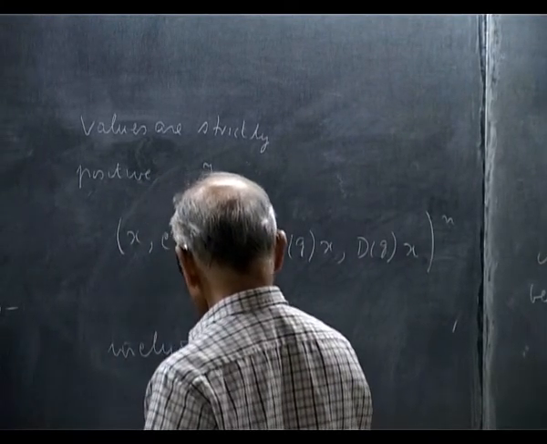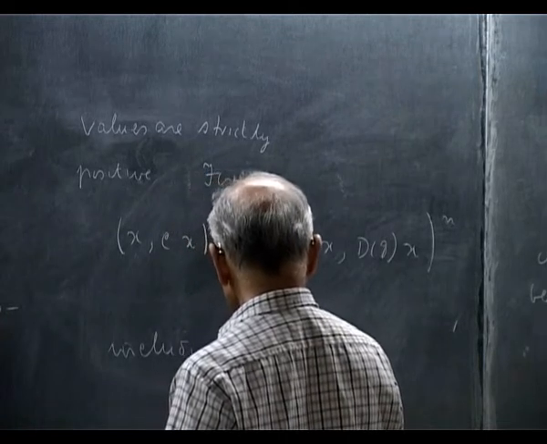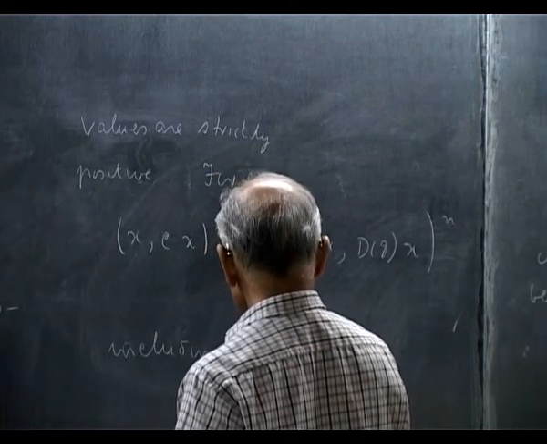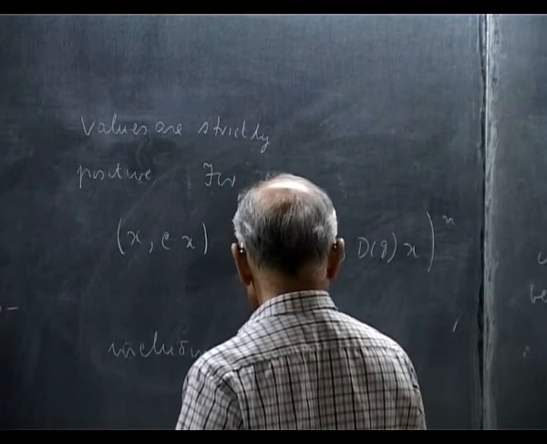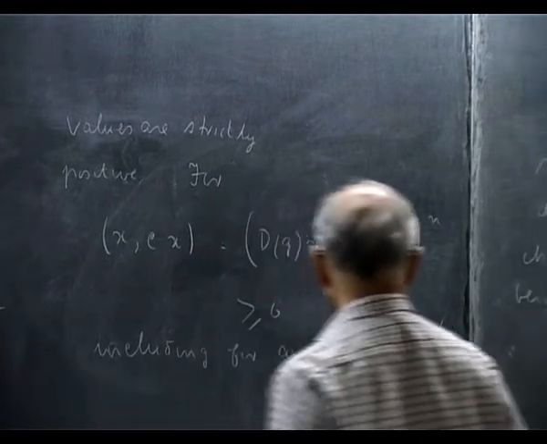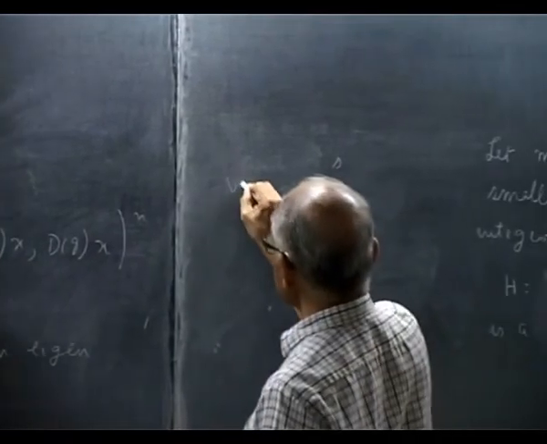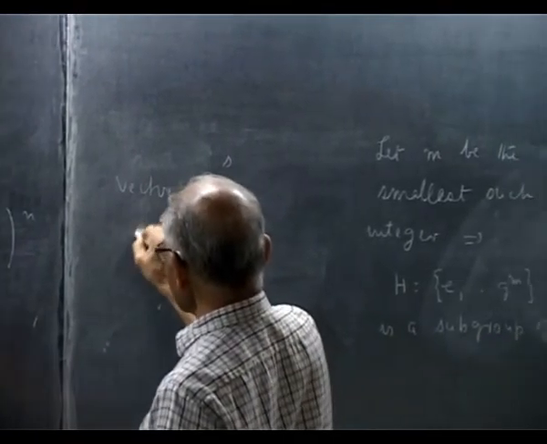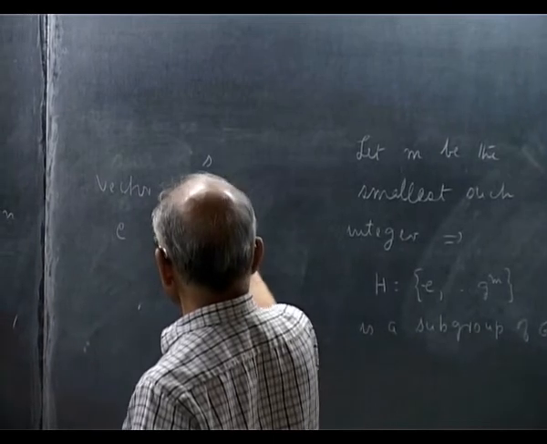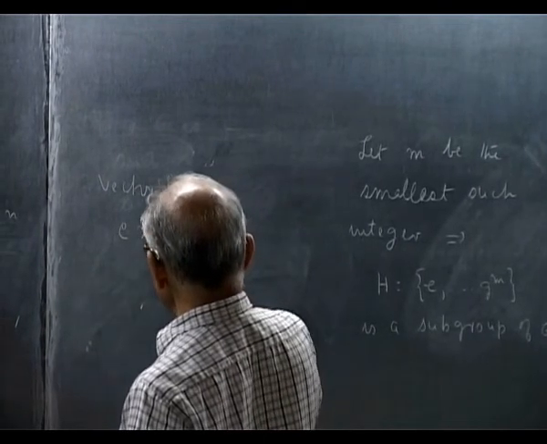So it shows, including for x equal to an eigenvector, say of C, right, Cx is some lambda x.